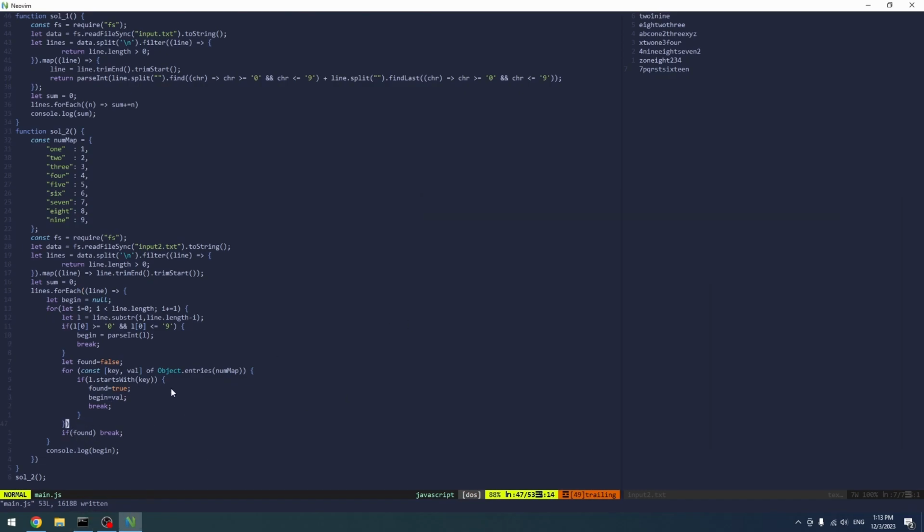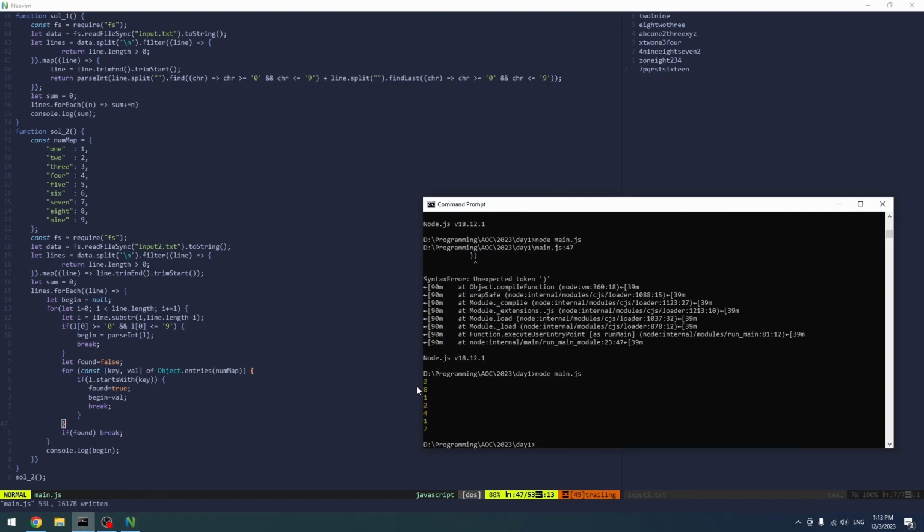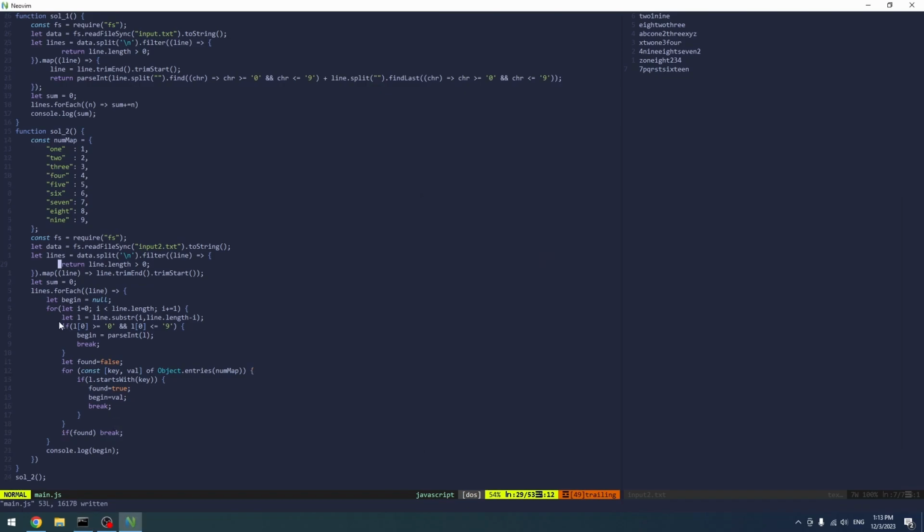Maybe I forgot to put a semicolon somewhere. Okay, 2, 8. See, this is 4, 1, 7. Okay, so we can get it. Now we gotta get it backwards as well. Of course, the rule of do not repeat yourself. This is, again, not very optimal code. Not at all, actually.